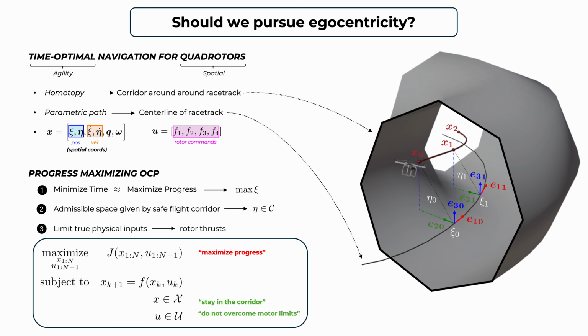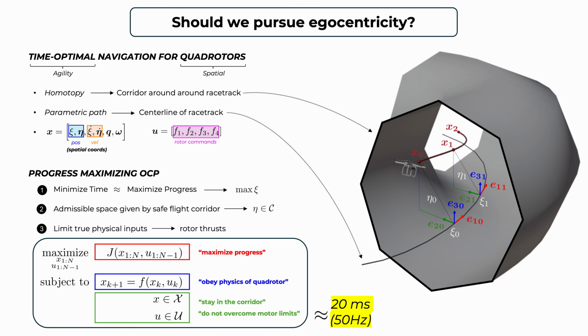So, by combining all these three ingredients, what we end up having is an optimal control problem, which is very hard to solve because it's non-convex. Nonetheless, thanks to the great solver Acados, we will be able to solve this problem in 20 milliseconds. That converts to roughly 50 Hertz. So the key takeaway from this slide is that thanks to egocentricity, we've been able to convert a very hard problem, which is time-optimal navigation for a highly nonlinear system, into a problem that we can solve in real time.